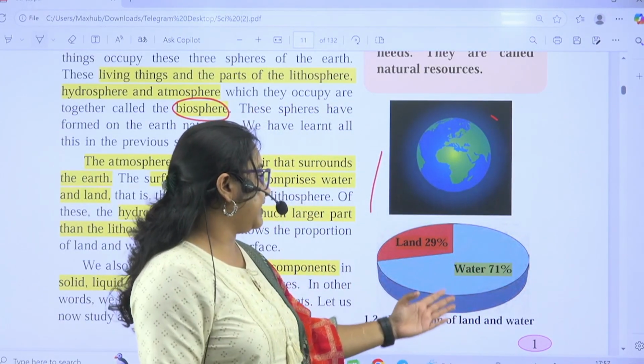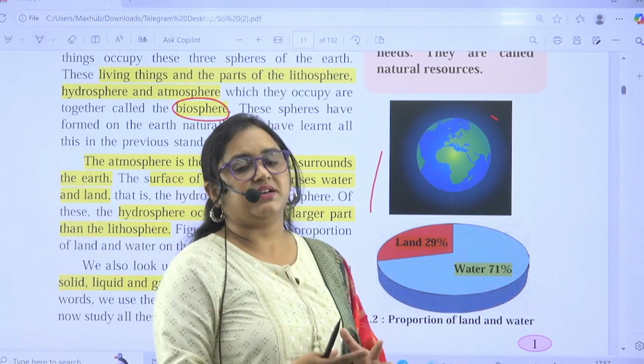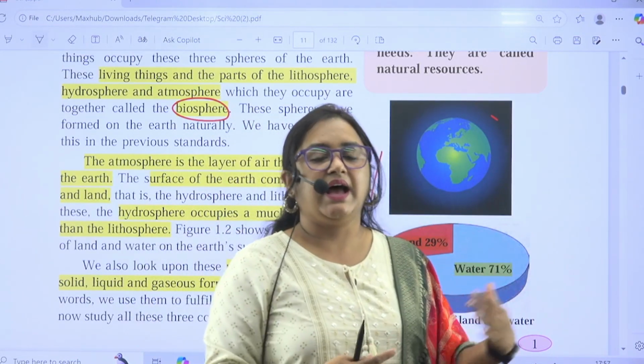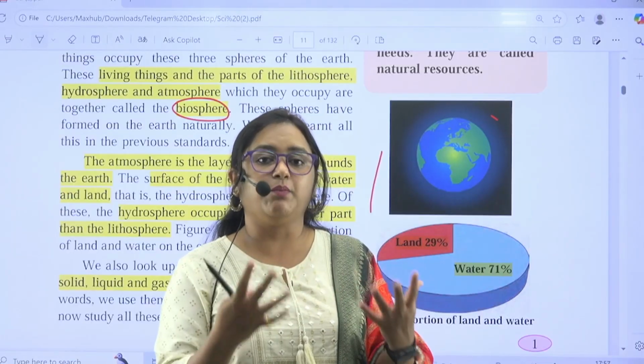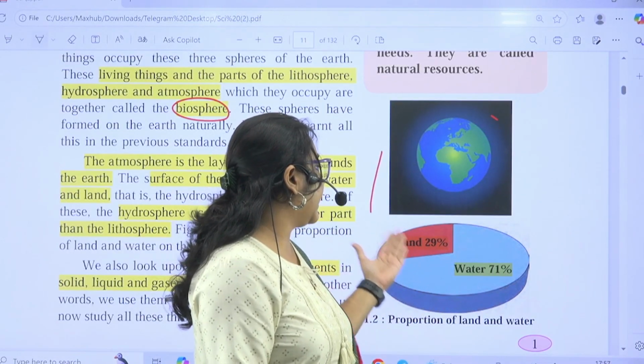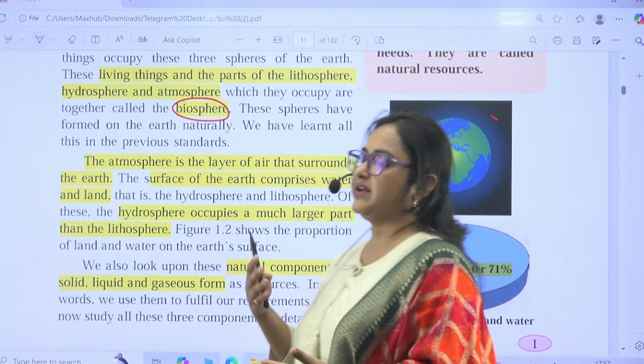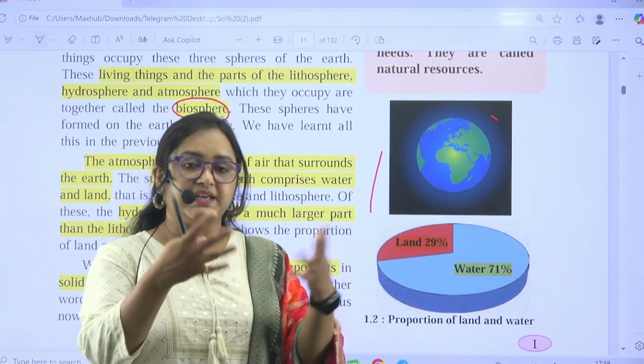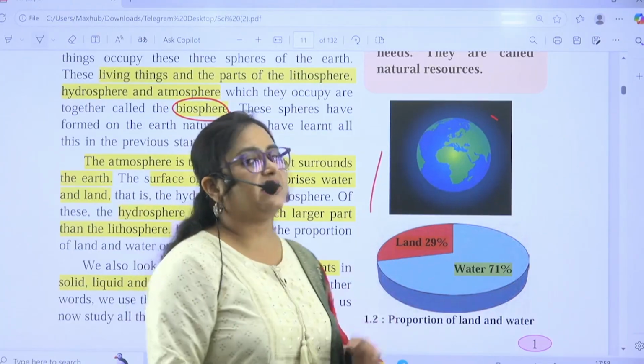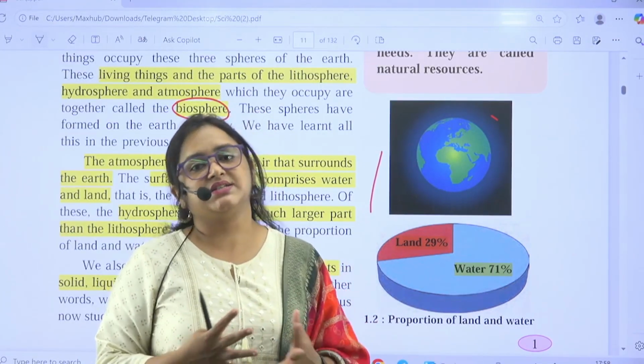Here we can see, 71% of the earth is water, like water bodies, and only 29% is land area. So whatever plains, mountains, anything, the place where you live is just 29% and the rest is water.